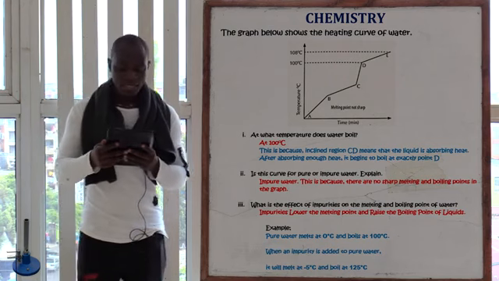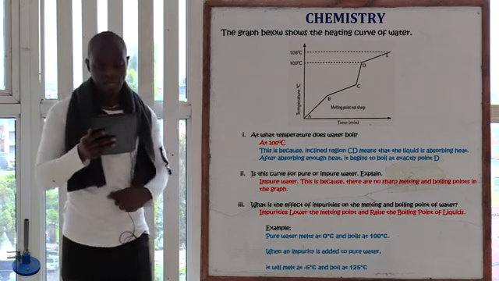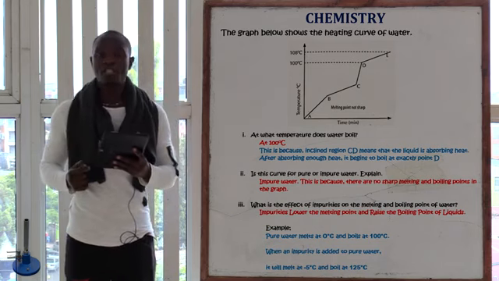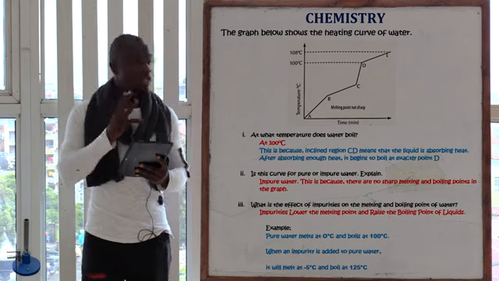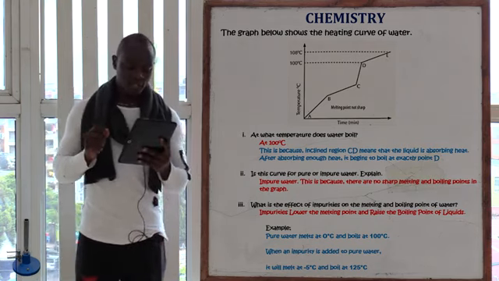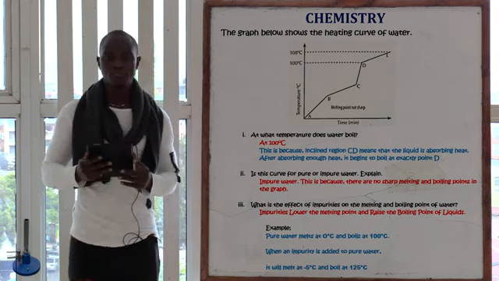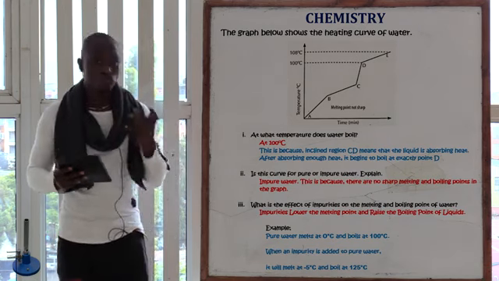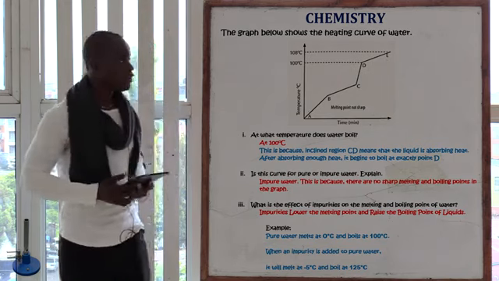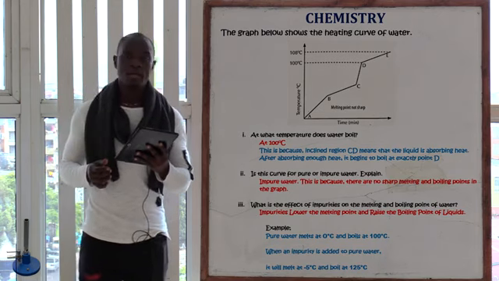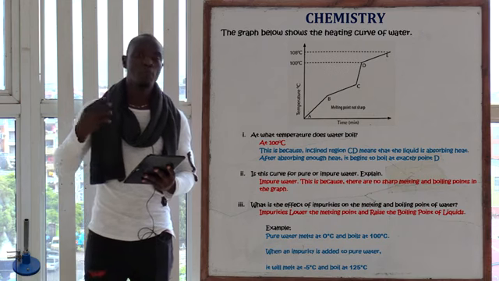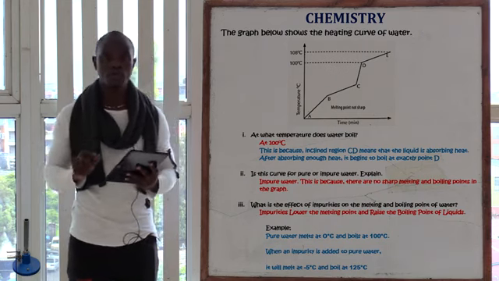So letter D is asking, the graph below shows the heating curve of water. Then Roman 1 is asking, at what temperature does water boil? According to this graph, at exactly 100 degrees Celsius is where the water will begin to boil. So why do we say 100 degrees Celsius? Remember, this graph first of all represents an impure form of water. So this is impure water.